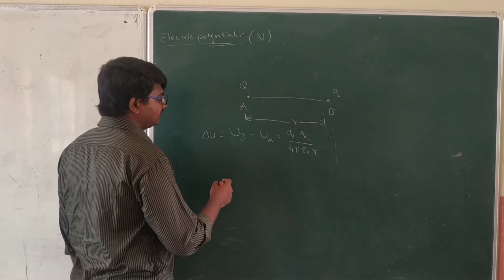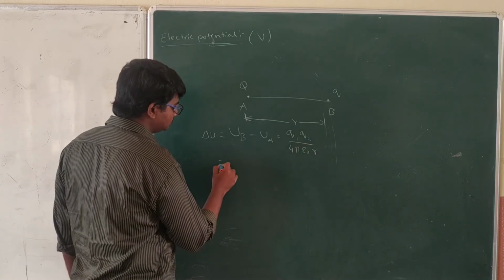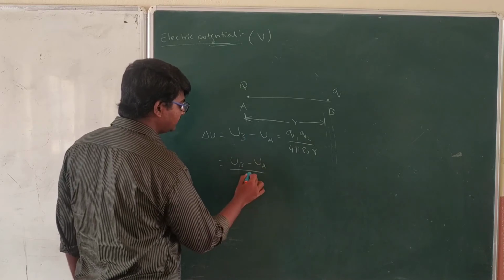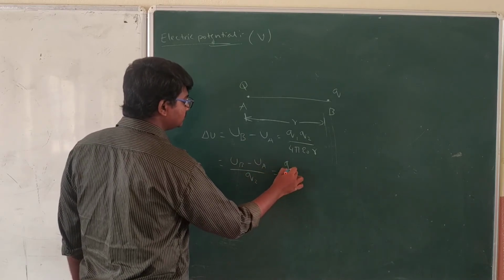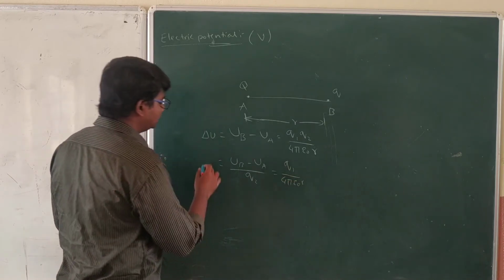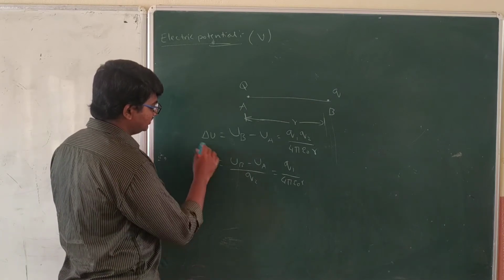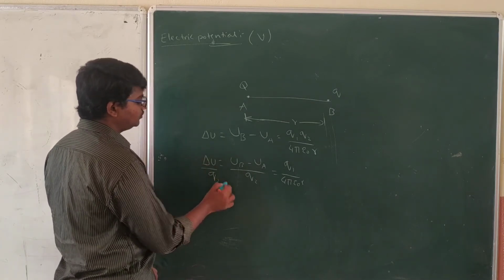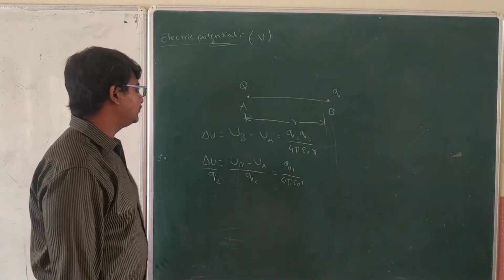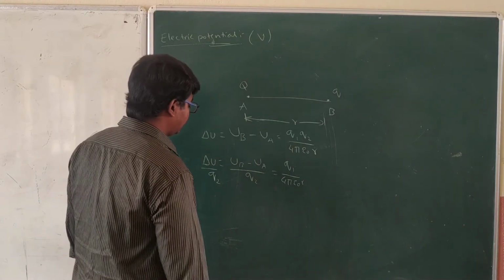And now I am bringing this test charge Q2 to the left-hand side, that is (UB minus UA) divided by Q2 is equal to Q1 by 4 pi epsilon naught r. This is delta U by Q2. UB minus UA is delta U, that's what we have given here, right?